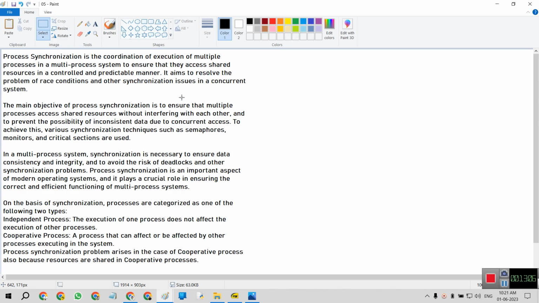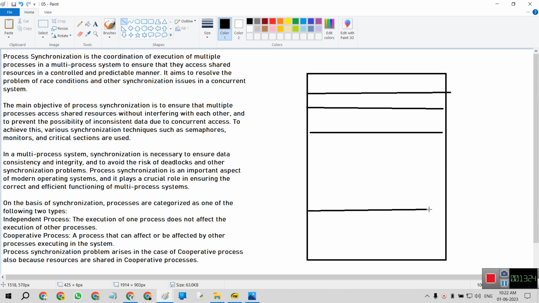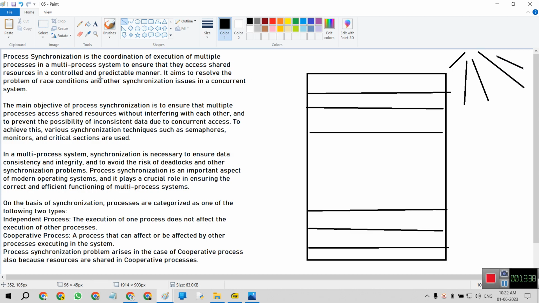Process synchronization is the coordination of execution of multiple processes in a multi-process system to ensure that they access shared resources in a controlled and predictable manner. Synchronization is basically about the execution of multiple processes. Like this single parent process, there are many more multiple processes going on in the background. So this is the synchronous coordination, the coordination of these many more processes.